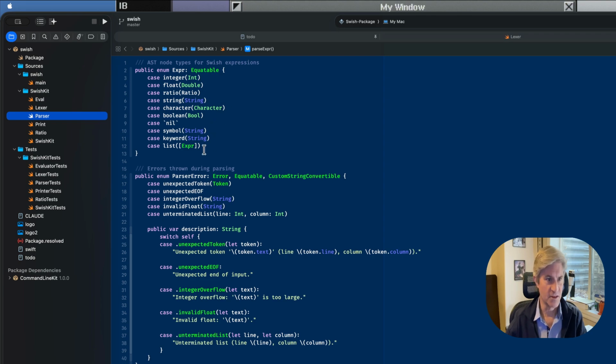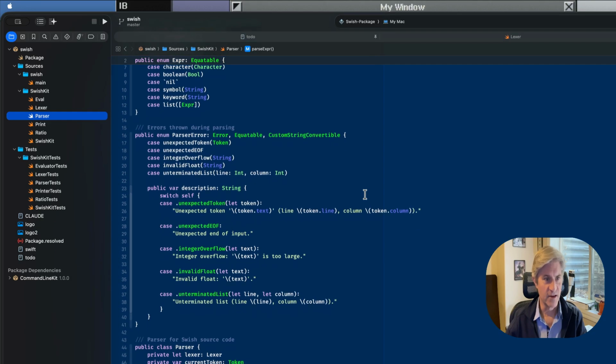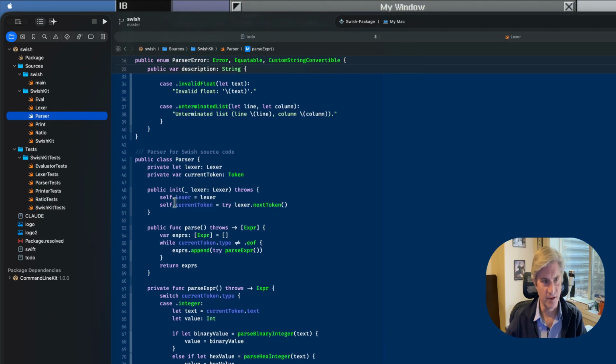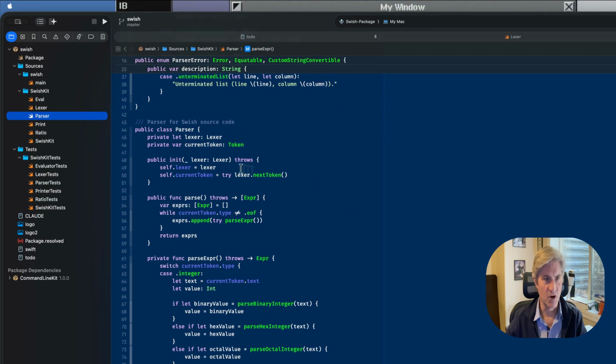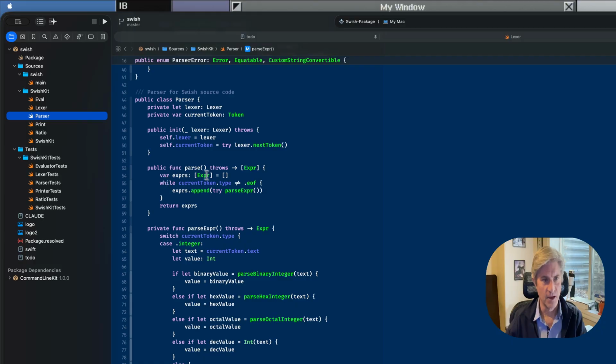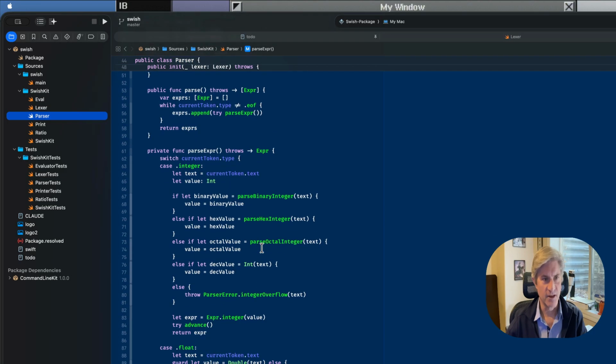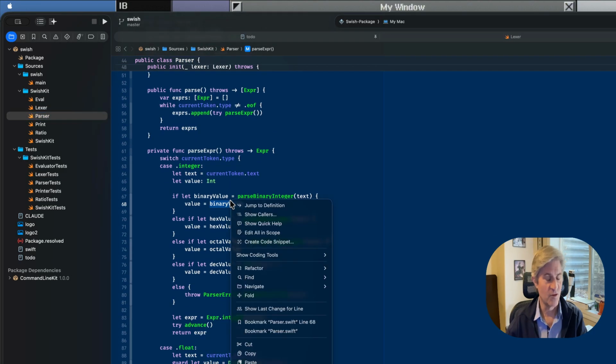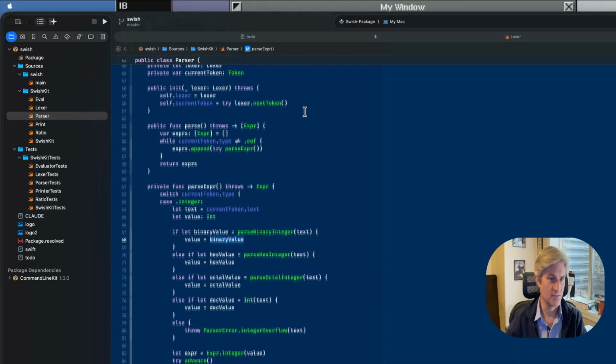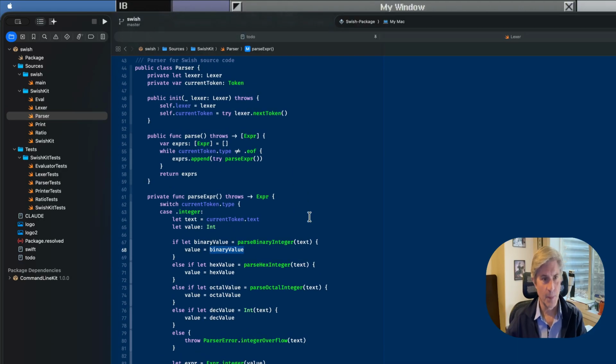So a list is an array of expressions. And we have our parser errors, and there's the parser, and we initialize it with our Lexer, and there's parse, where it just goes through until it gets the end of file token, and it parses each expression. And so a valid program so far is just a bunch of expressions.